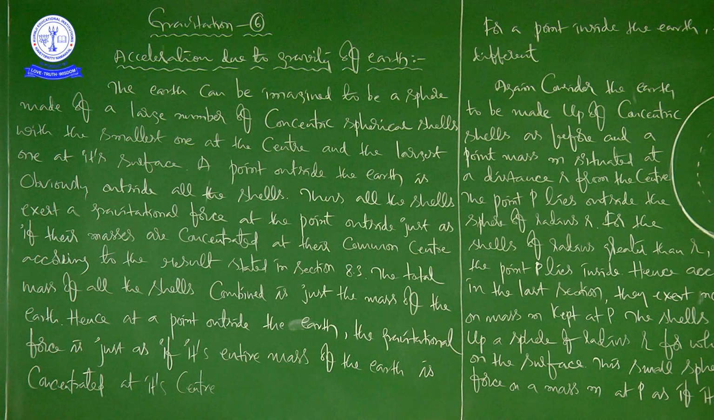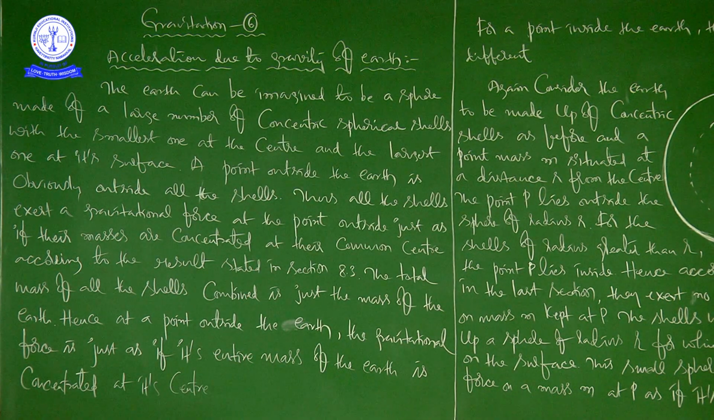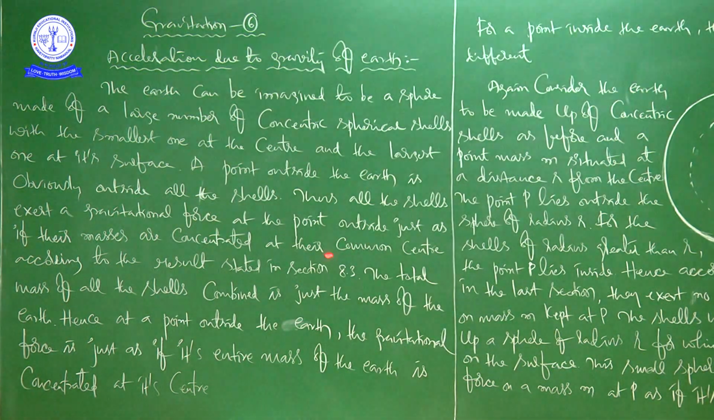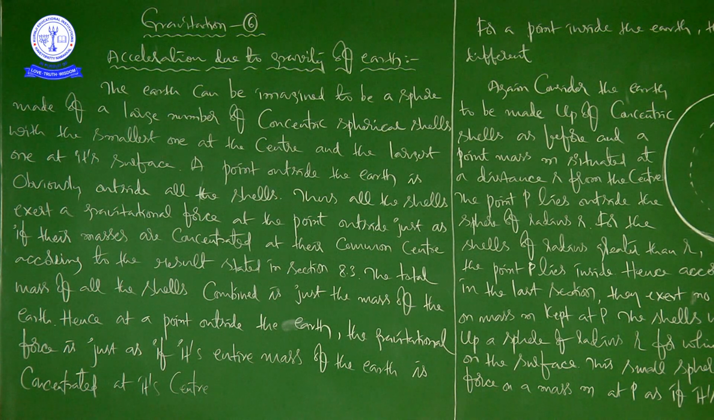Now what I am saying is, a point outside the earth is obviously outside all the shells, all the concentric spherical shells. I request you to imagine this point. Thus, all the shells exert a gravitational force at the point outside, just as if their masses are concentrated at their common center. See, what is the common center? This is the common center for all the concentric spherical shells.